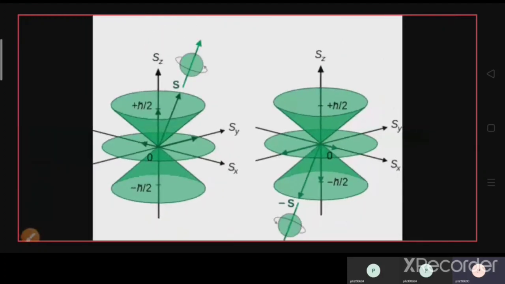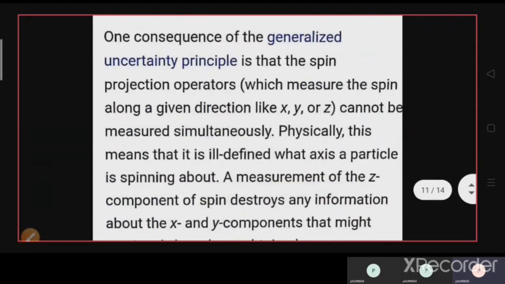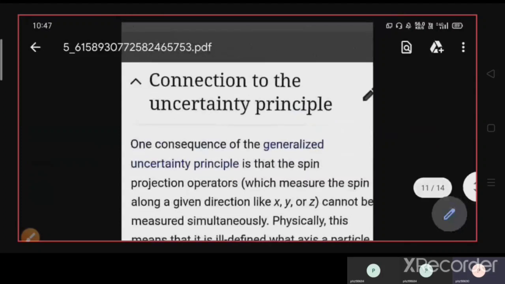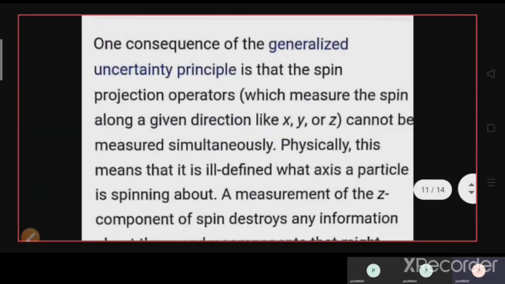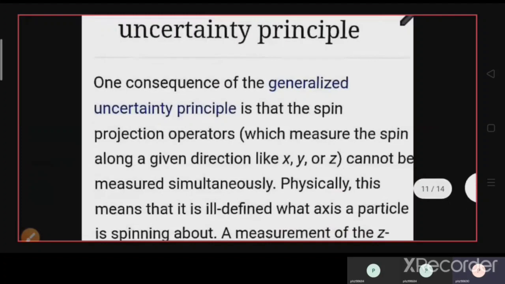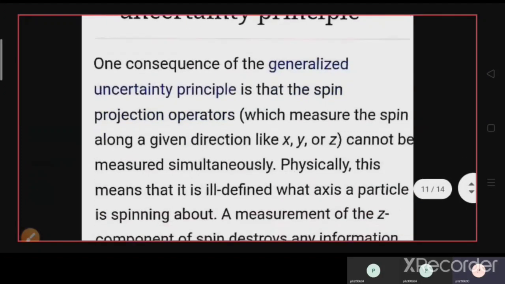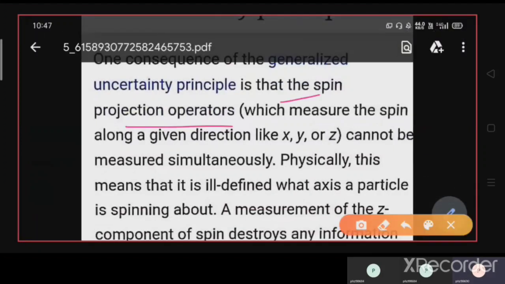But you have a natural question: if the spin is a vector? No, actually for a spin half system, they are not vectors. They are spinors. Okay, so we understand that. But before that, we should understand the connection of these Pauli matrices to the uncertainty principle, that is, the commutation relations of the Pauli matrices along the X, Y and Z directions. What will be the connection to the uncertainty? One consequence of the general uncertainty principle concerns the spin projection operators.